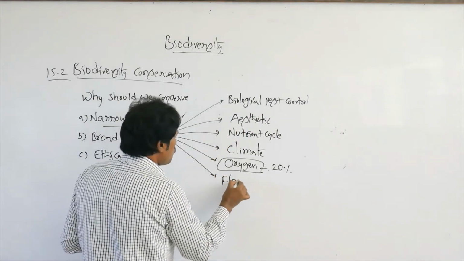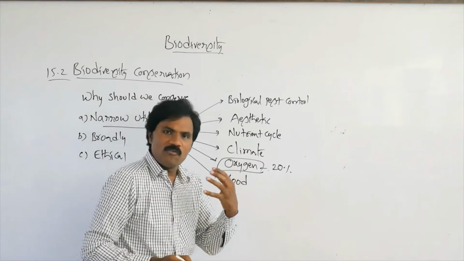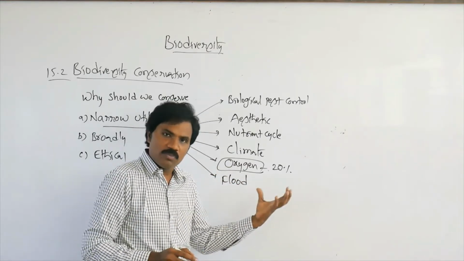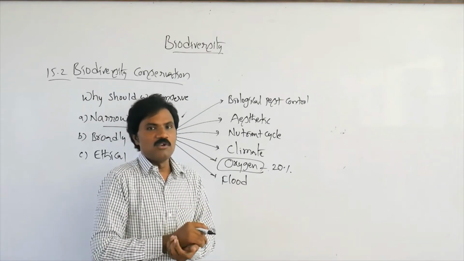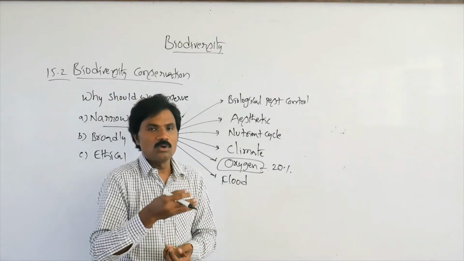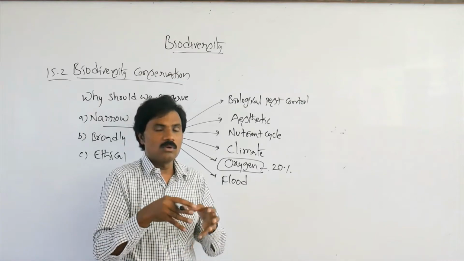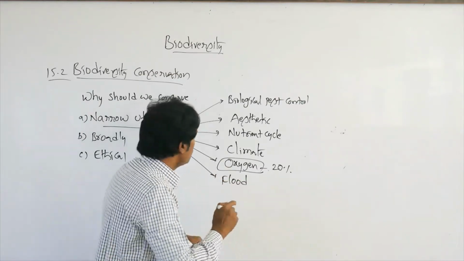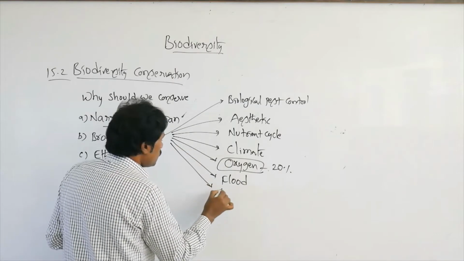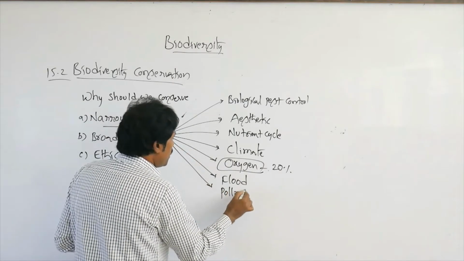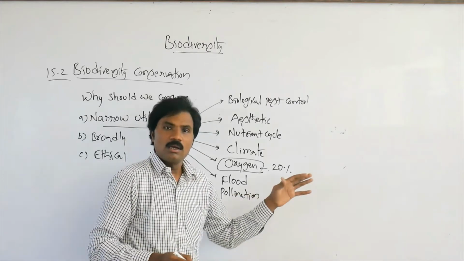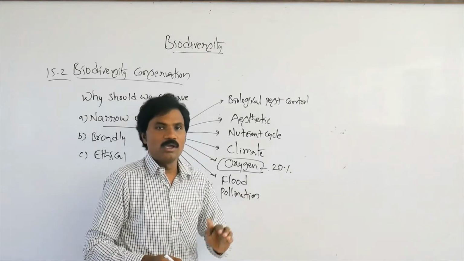Then it also protects from floods. If it is present in the proper amount, there are no such natural calamities, they must be protected against. Then pollination is a major and natural thing, and it must keep going on.